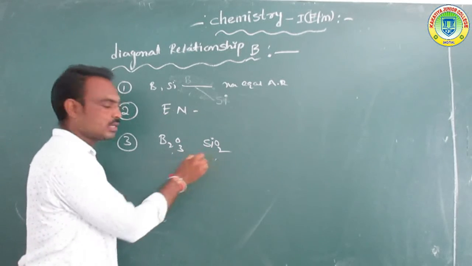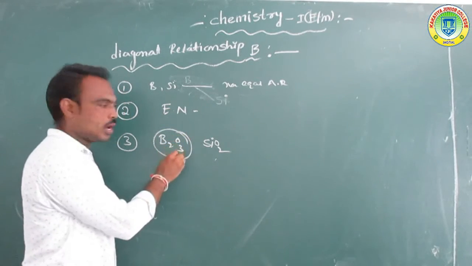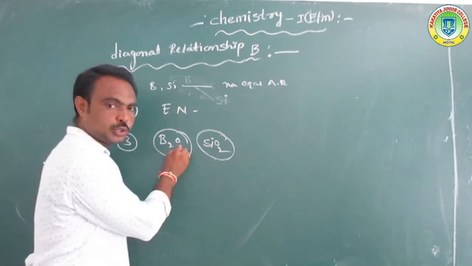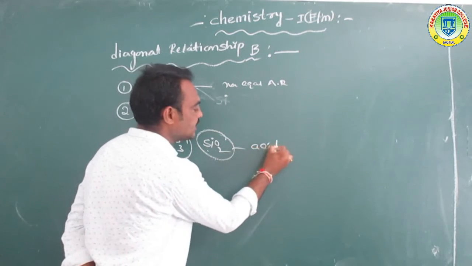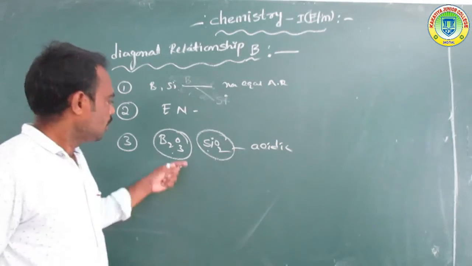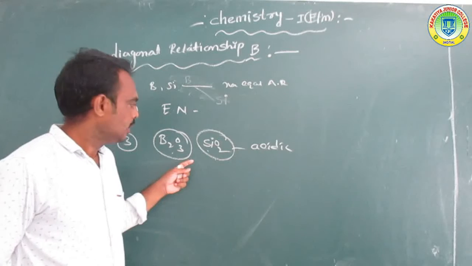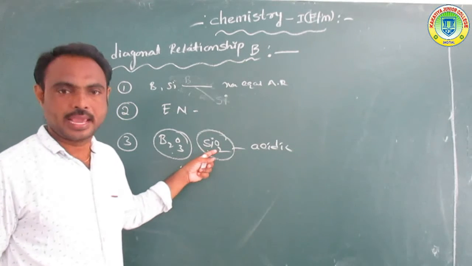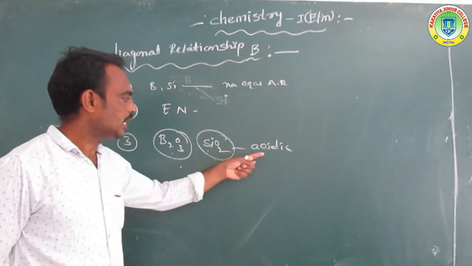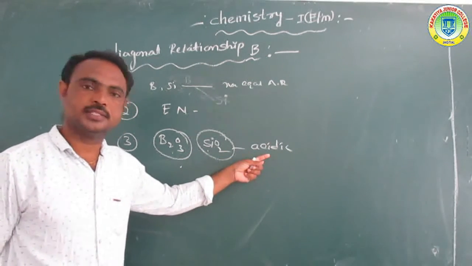So in these two oxides, B2O3 and SiO2, these two oxides contain acidic nature.